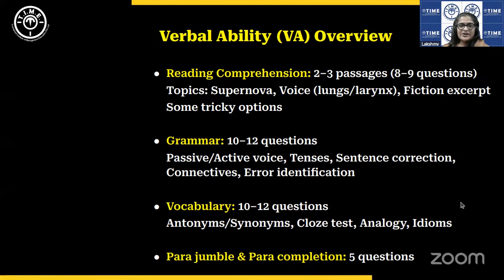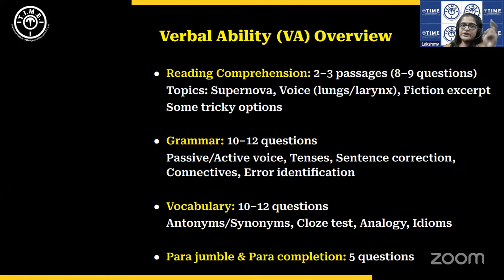Okay. From what we heard from our students in reading comprehension, IPM Rohtak has this very typical pattern of short passages with a couple of questions and then maybe one medium-sized passage. So from what we heard from our students this year also, they adhered to the same pattern. Okay, so 2 to 3 passages is what we got to hear from our students.